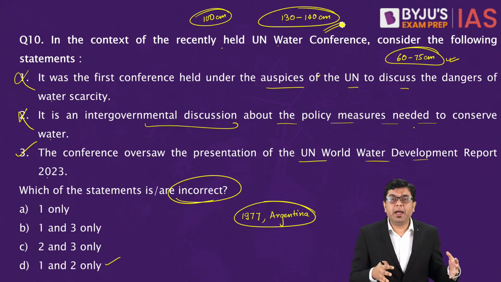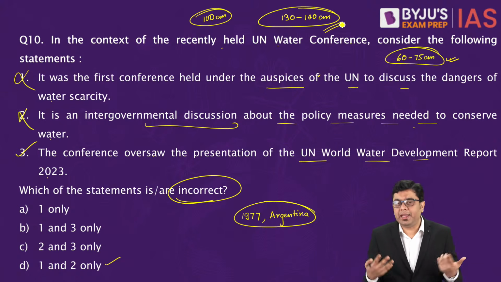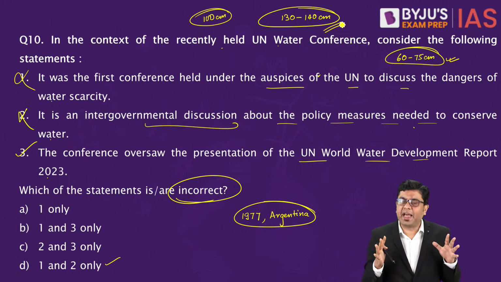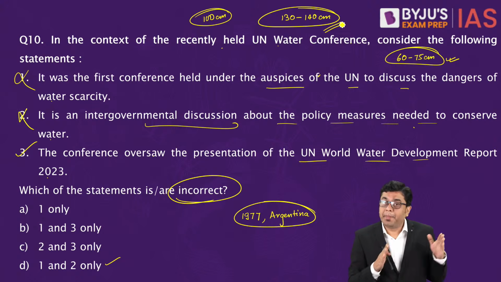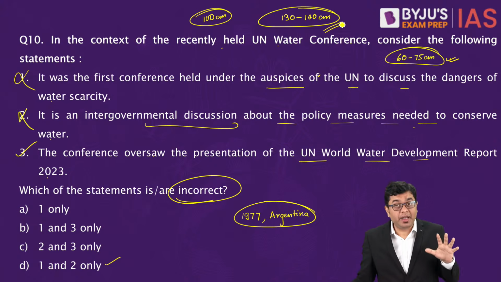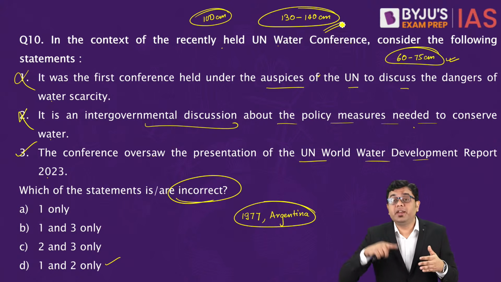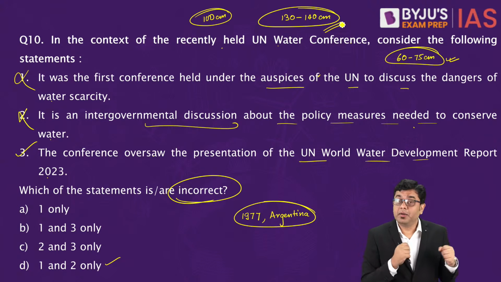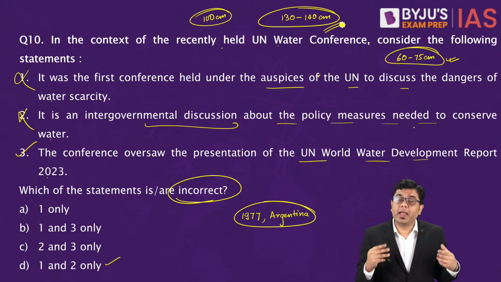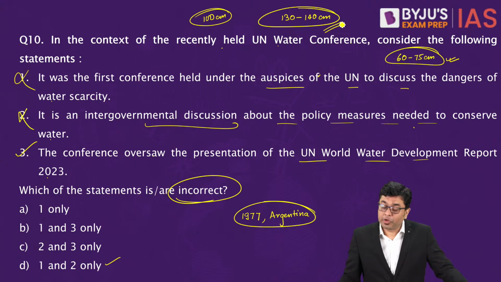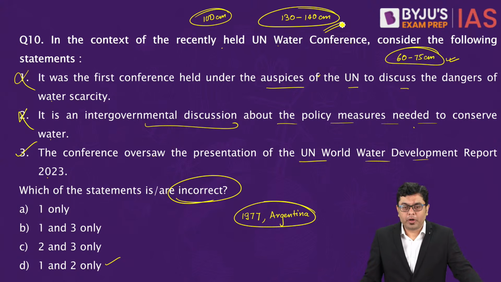This particular report also highlights the fact that in the coming years, if the trends continue, it will bring about a kind of water inequality in the world, where the rich countries and the richer population will always have access to safe drinking water, but the poorest of the poorer class will never be able to afford clean drinking water, leading to a significant amount of diseases in the process as well, such as jaundice as well as typhoid. These are the diseases which oftentimes accompany the dirtied or the muddied water. So that is the aspect of the water conference.